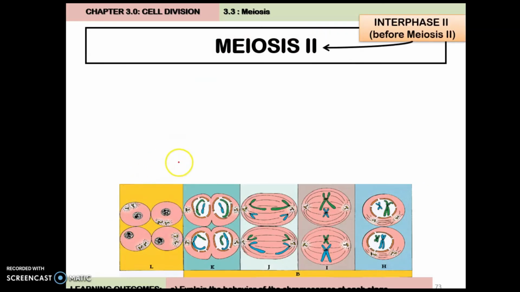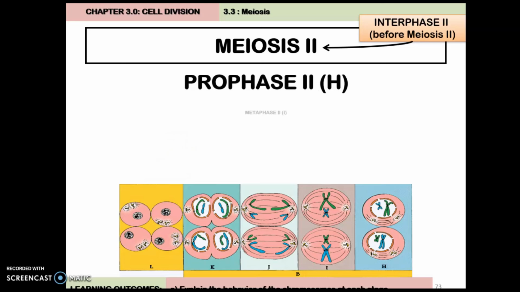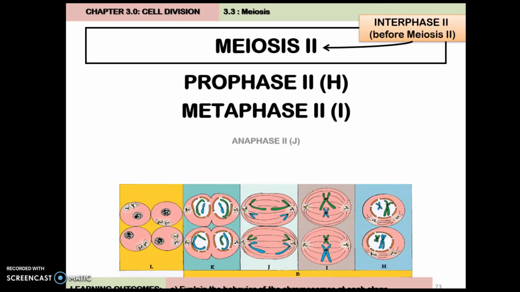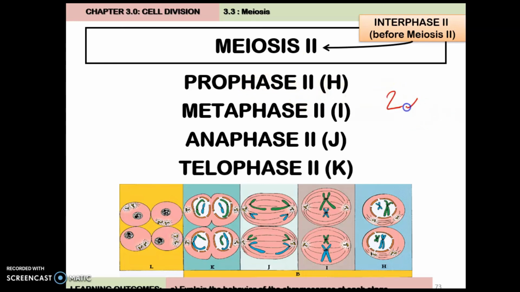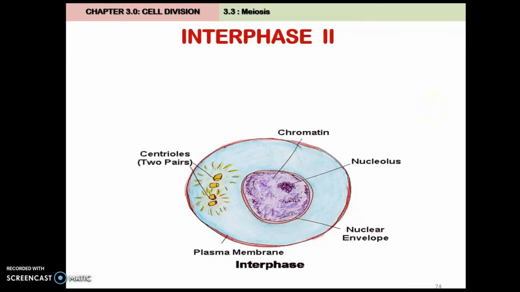So in meiosis 2, sama juga has 4 subphases: prophase 2, metaphase 2, anaphase 2, and telophase 2. So 2 must be in Roman numerals. Tak boleh tulis 2 macam ni. Okay. So in interphase 2, when the two daughter cells are produced after telophase and after cytokinesis, these two daughter cells may enter interphase.